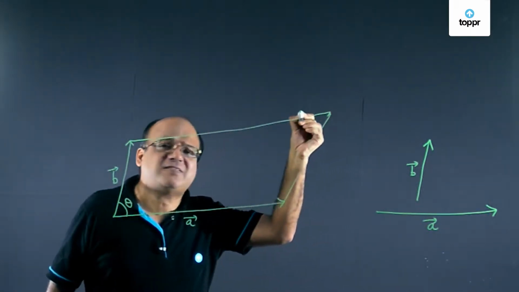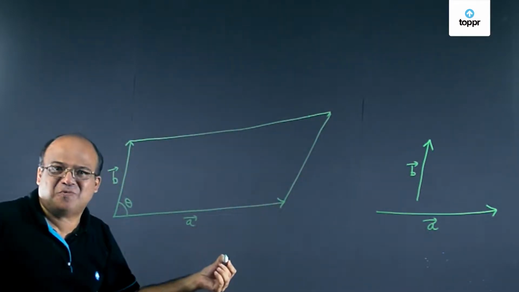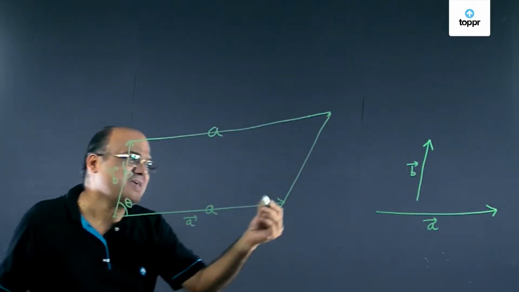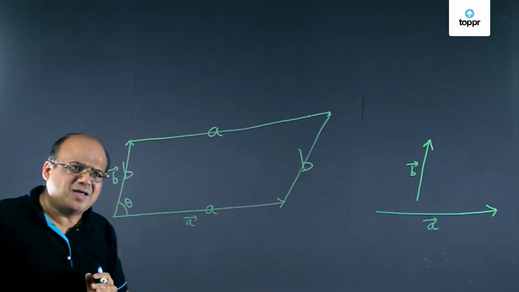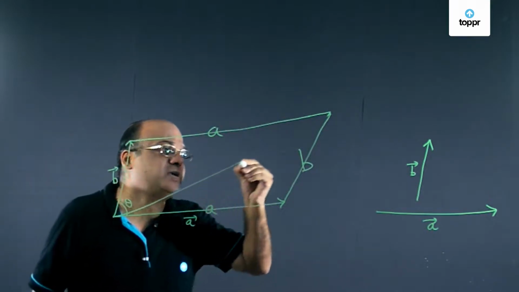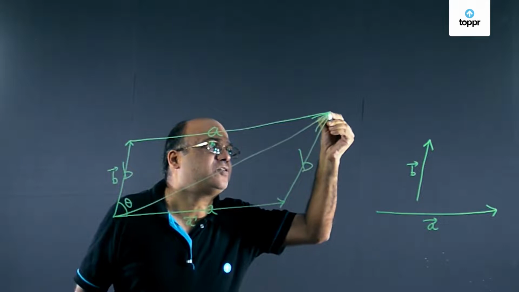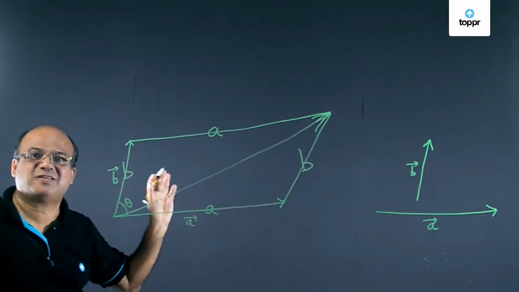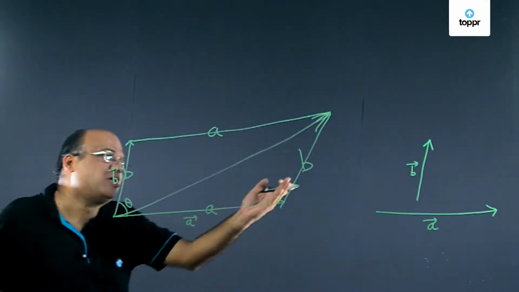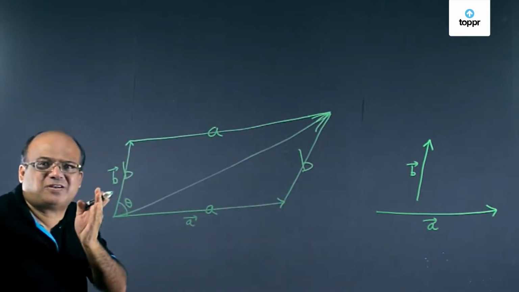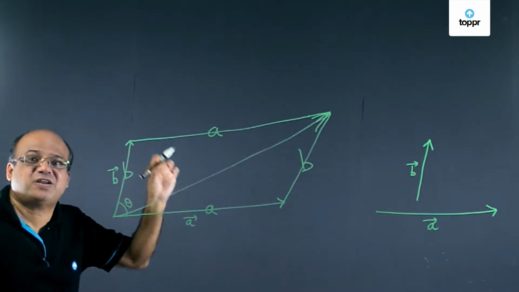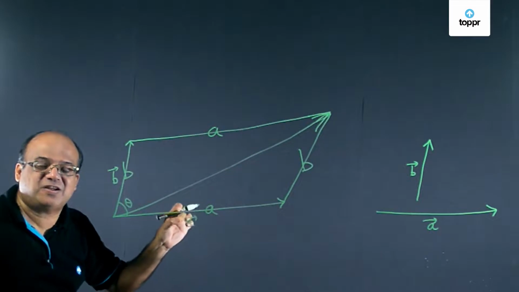In a parallelogram, opposite sides are parallel, right? That all of us know. And opposite sides are also equal. If this is A, this will also be A. This is B, this will be B. Now once we complete the parallelogram, this diagonal from the common tail to the diagonally opposite corner represents the vector sum. Geometrically it is the same as the triangle method. In the triangle method we drew the B vector here. Now we are drawing the B vector here. So geometrically it is the same, but this method is useful because it gives us an algebraic relationship. And that is what we are going to work on now.